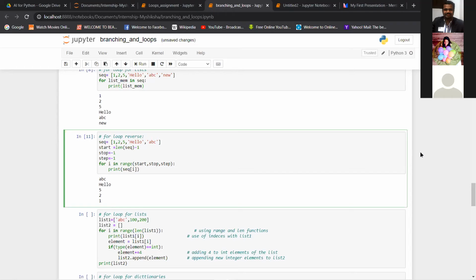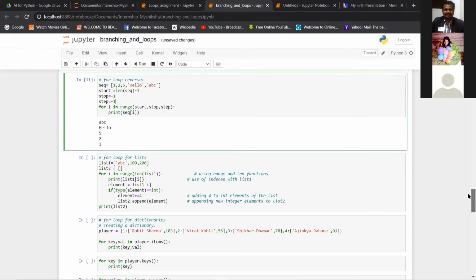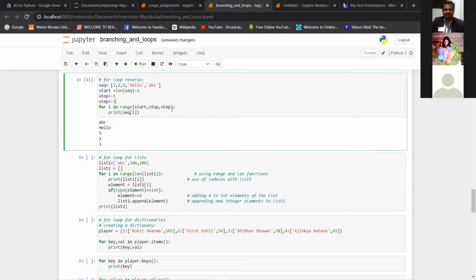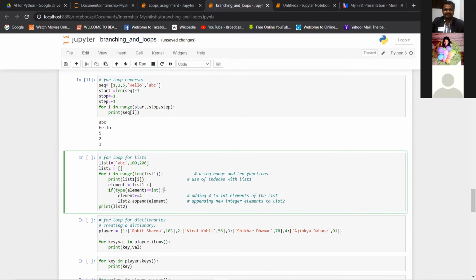Okay, so are there any doubts here? If not, we can go further. You can execute this and see how the reverse is working, how the indexes are assigned for every iteration. Okay, so if there are no doubts, we will go to one more list append thing.